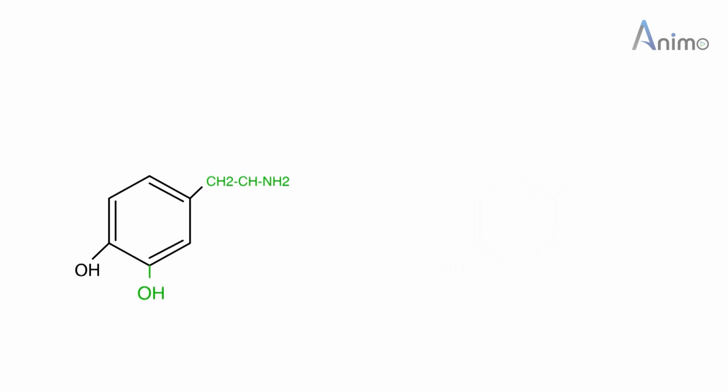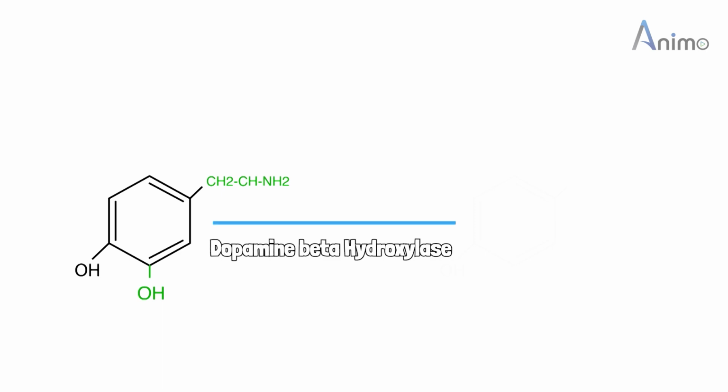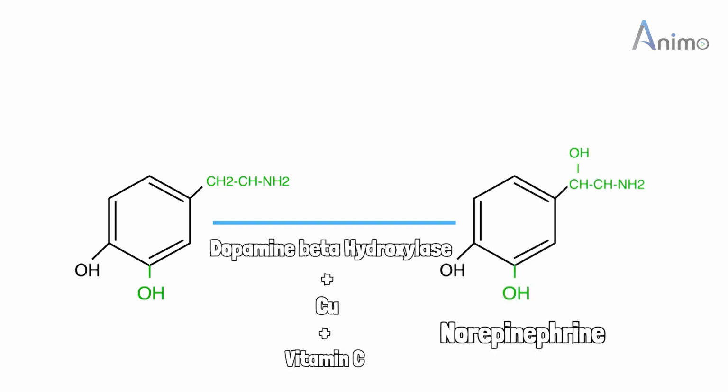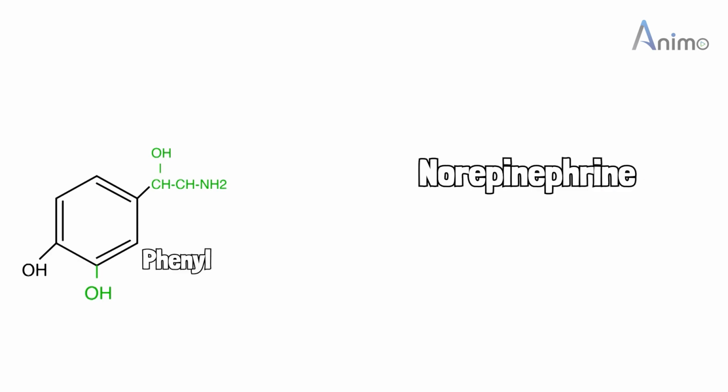Now on the side chain of dopamine, more specifically the beta carbon, we will attach a hydroxyl group in the presence of the enzyme dopamine beta hydroxylase. This enzyme requires vitamin C and copper for its proper functioning. Now we get norepinephrine. It has a phenyl group, an ethane with alcohol or ethanol, and an amine group. So it is called